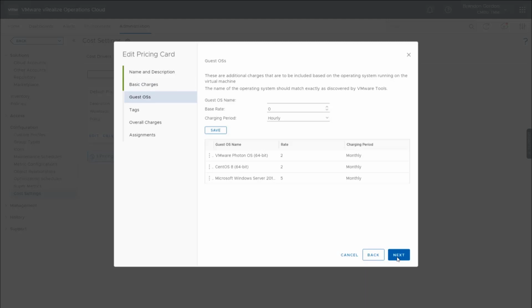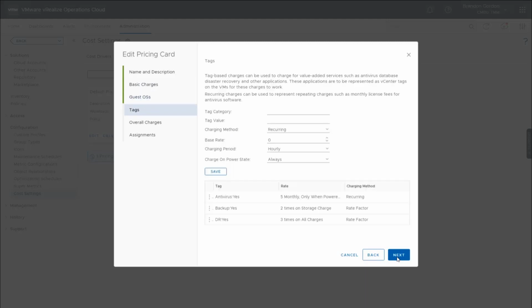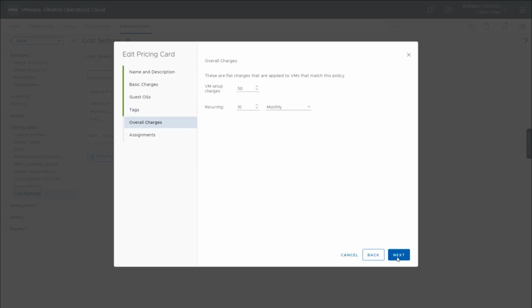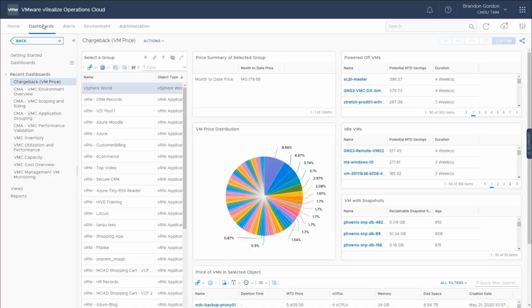We have a few other options here, adding charges based on the guest operating systems. We can add charges based on tags, so we can do things like, if the virtual machine is backed up, add additional charges. If it's DR, has antivirus on it, etc. And then overall charges. These are things like a setup charge or a recurring charge, like a support fee or maintenance fee. And then the last one is an assignment. Because I set this as my default, I'm not going to assign any here. This applies to all. And then once you do that, the system will start to calculate the prices of the virtual machines.